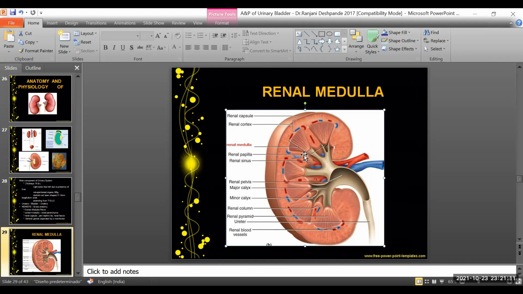So at the apex, we have something called the papillary duct. This collecting duct will come and open into the papillary duct. This papillary duct will next open into the minor calyx, that is this, next into the major calyx, and then into the pelviceal region. So this is the pelvis: minor calyx, major calyx, to the pelvis and to the ureter.